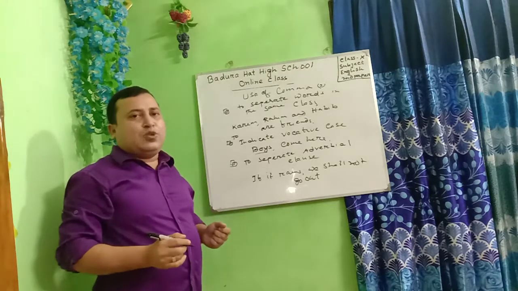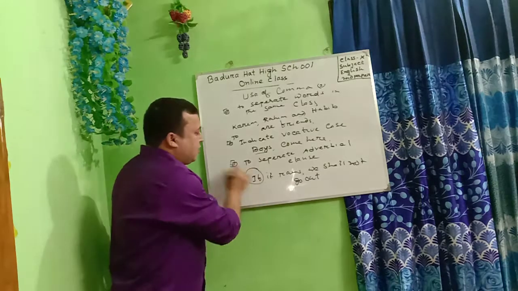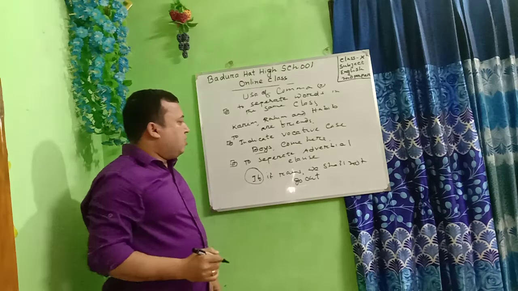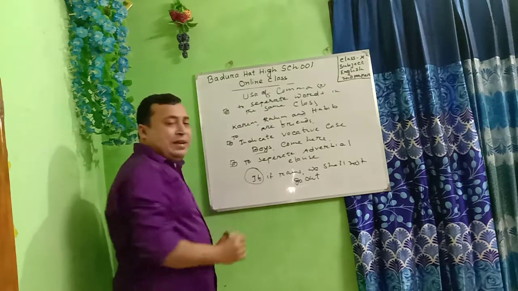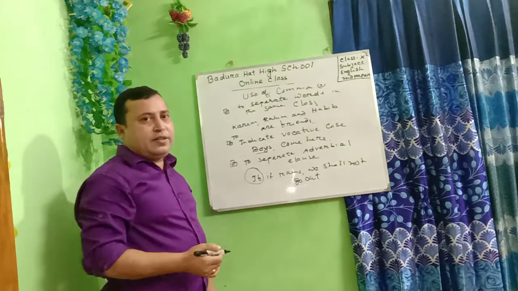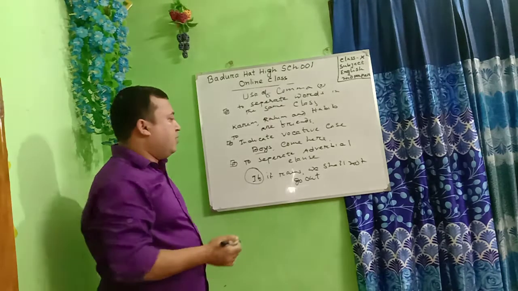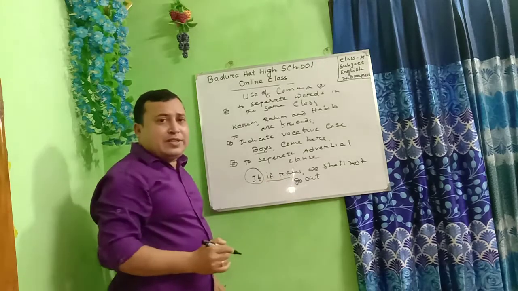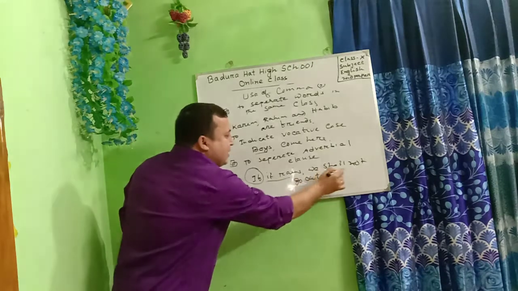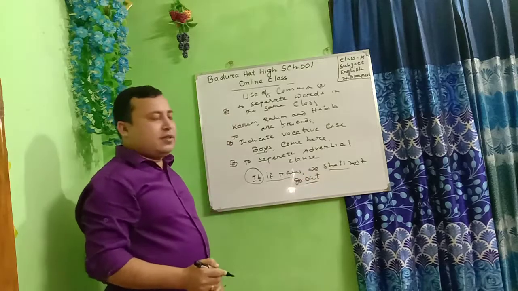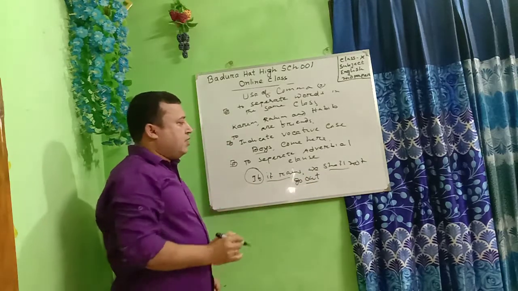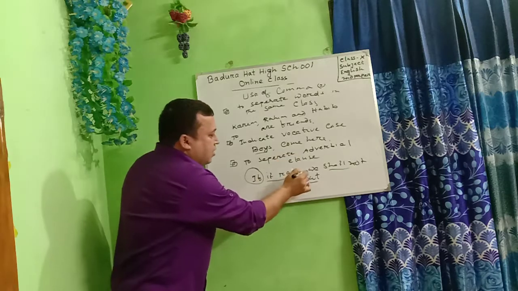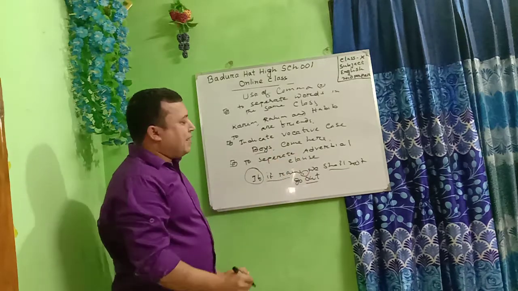An adverbial clause usually starts with a conjunction such as if, when, as, because. It is a subordinate clause, and this is the principal clause. And to separate the adverbial clause, a comma is used here.